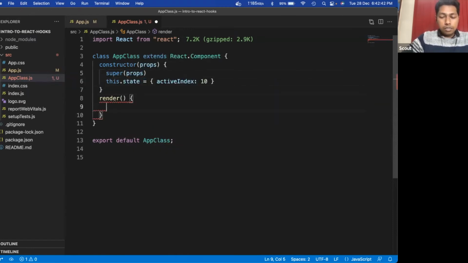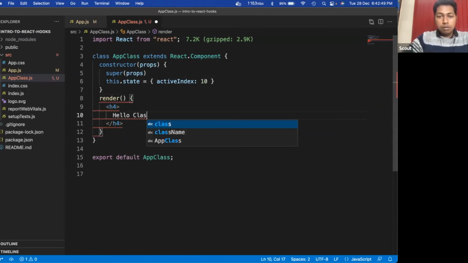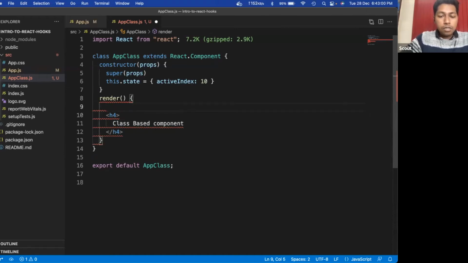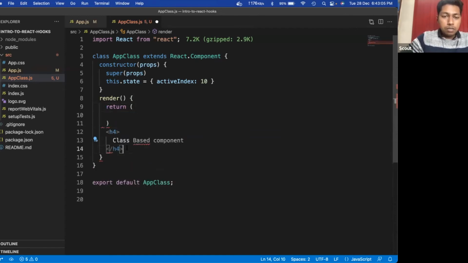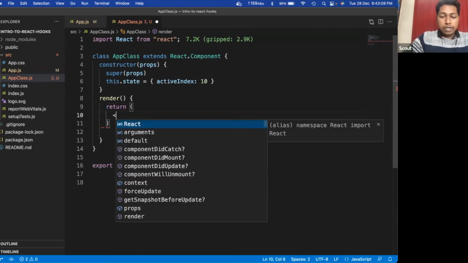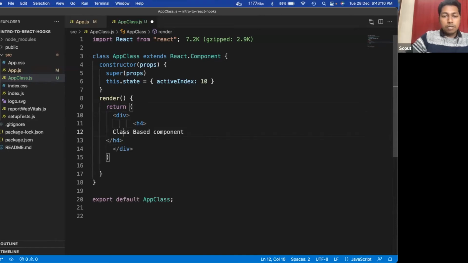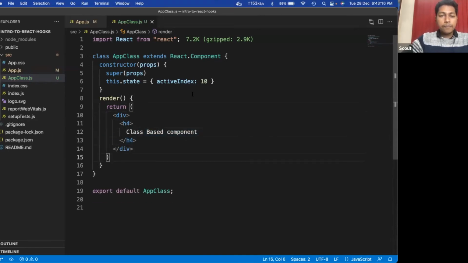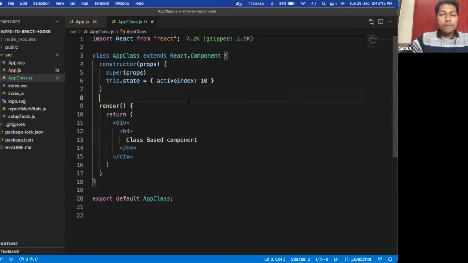And there we will return some h4 tag. Inside the render function we have to write a return method, sorry, I forgot that part. Here we will take a div, and inside that we will keep this code. Okay, done. So now what are the different lifecycle methods?